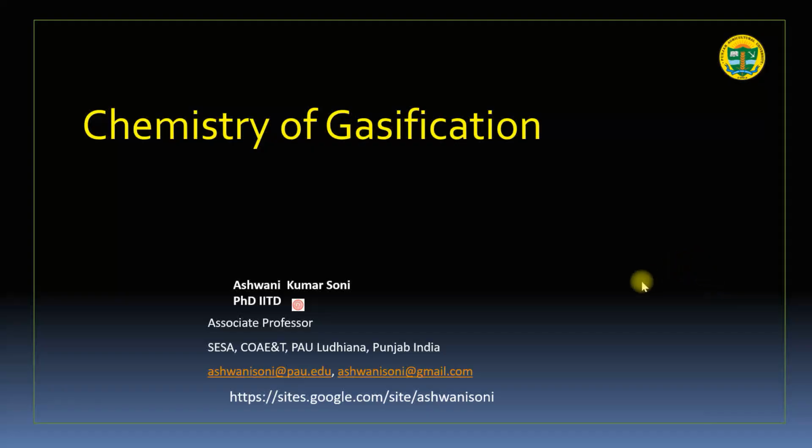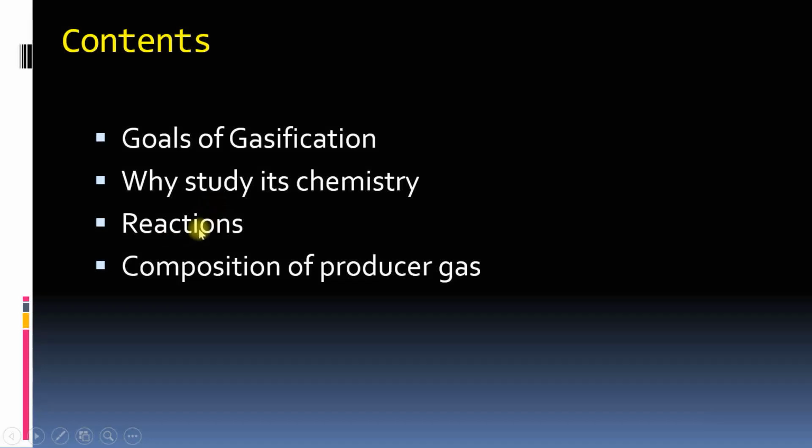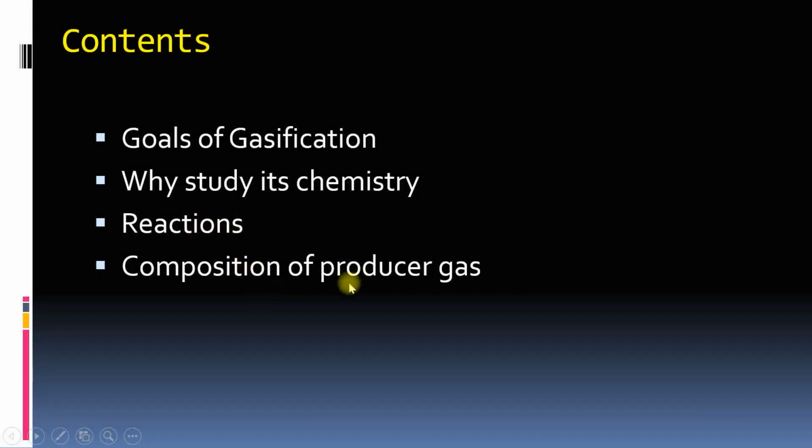This is part 3 of the gasification series. We have already covered goals of gasification and why we should study its chemistry. We have done reactions in combustion zone and some reactions in reduction zone. Now we will study the remaining reactions of reduction zone as well as composition of producer gas.